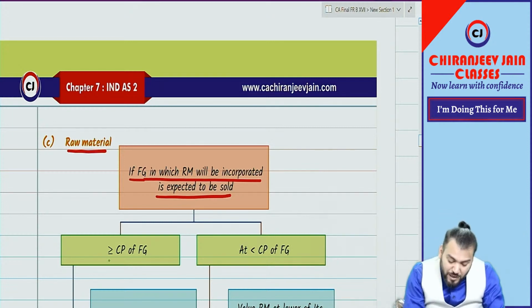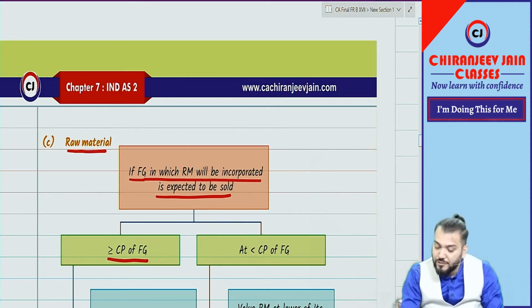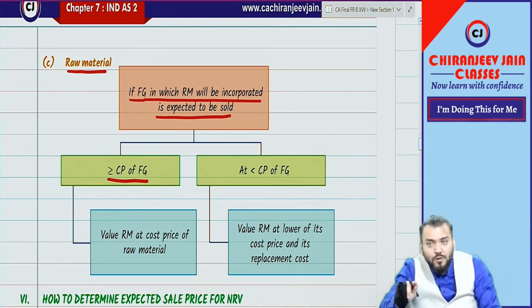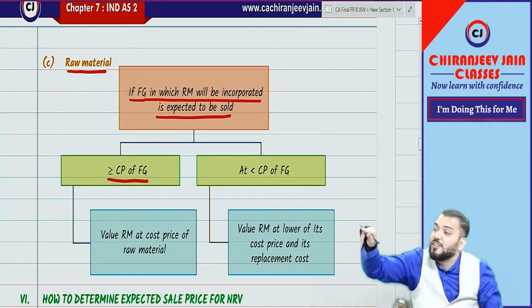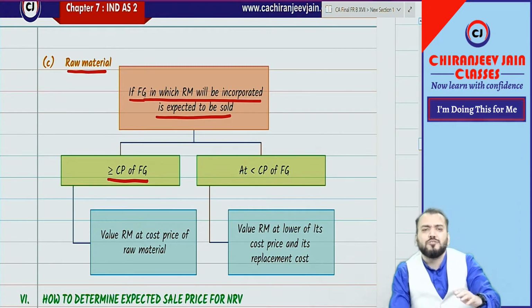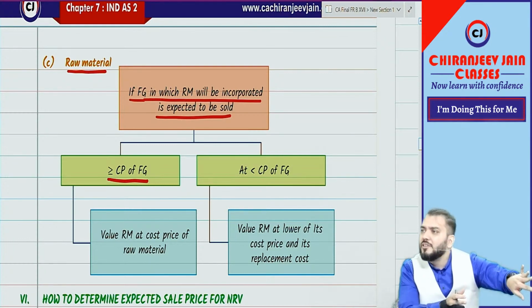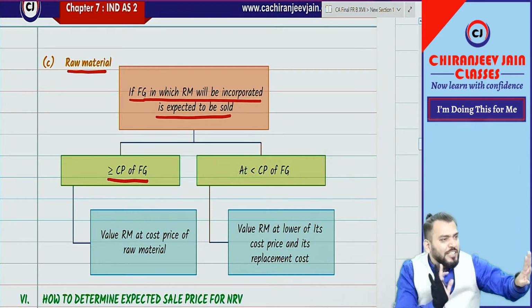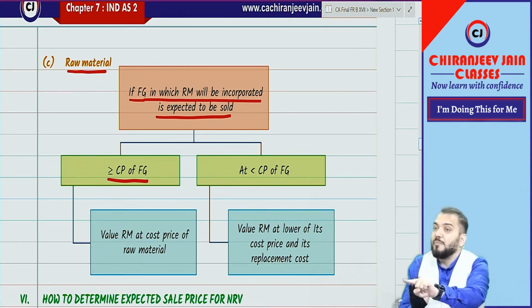Either it will be sold at equal to or more than the cost price of finished goods. Can I say if it can be sold at more than cost price, it means expected profit. Expected profit means no write down, no provision required, no expense needs to be recognized. What is the objective of this chapter?